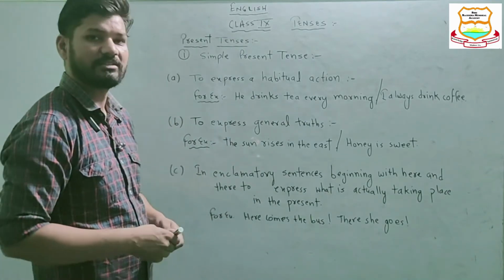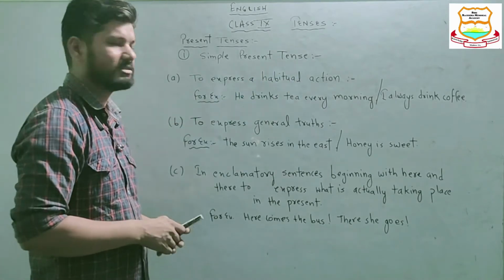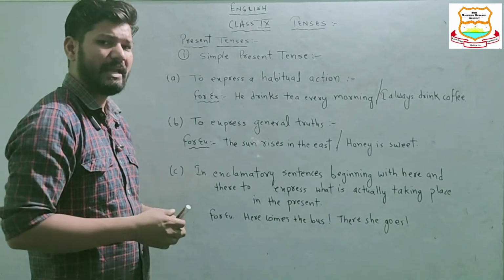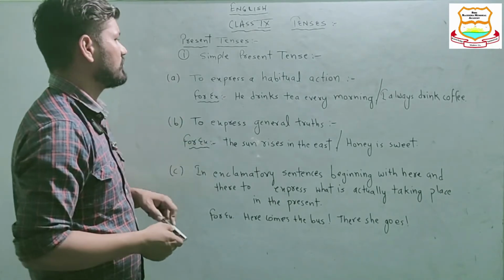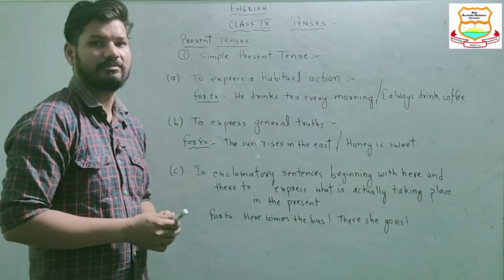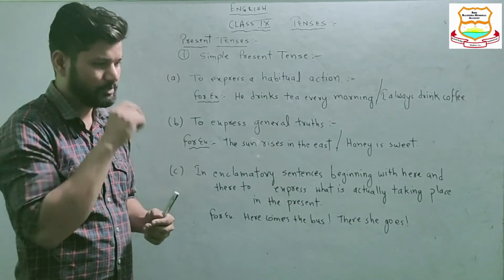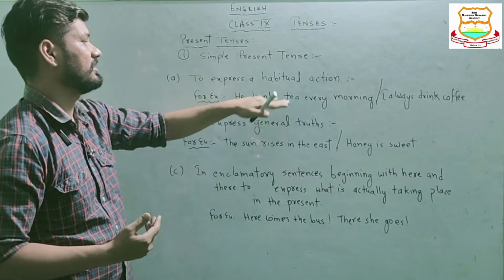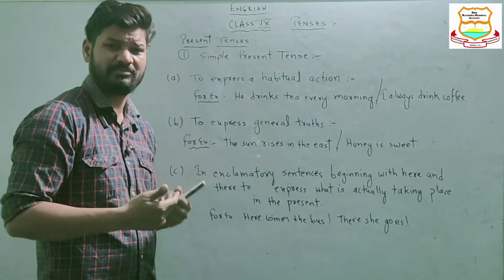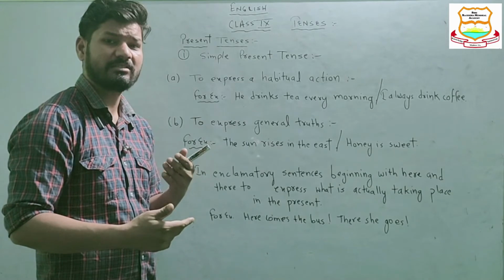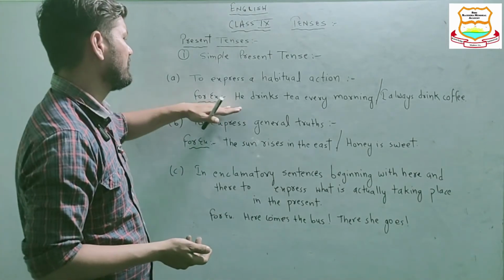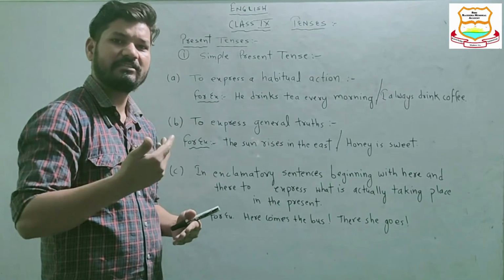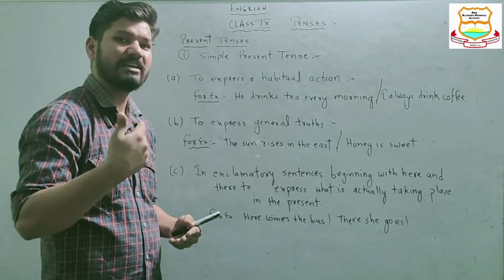First is simple present tense. Simple present tense can be used in many ways. The first one, as you can see, is to express a habitual action. Now what is a habitual action? A habitual action is an action which occurs frequently, or in terms of habit. What is the meaning of habit? The phenomenon which occurs again and again.